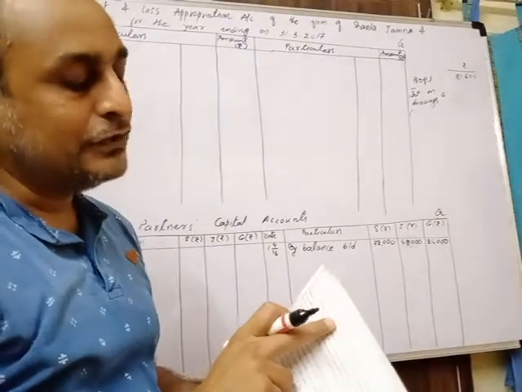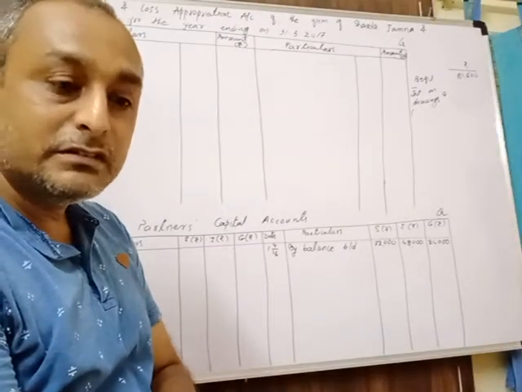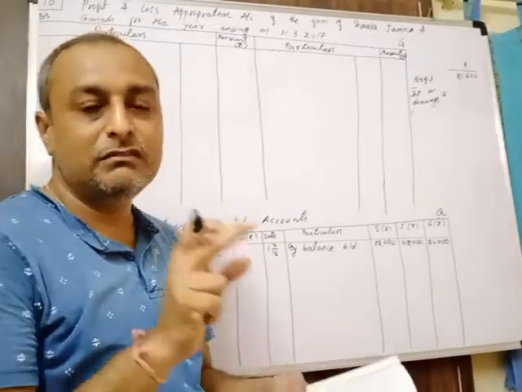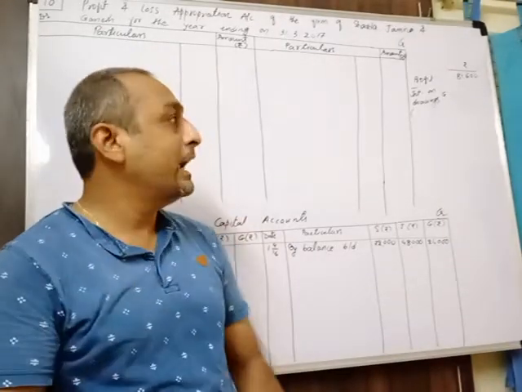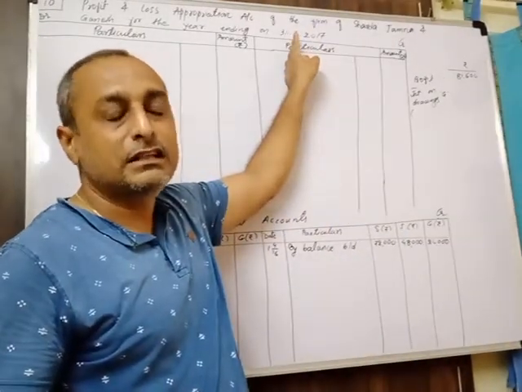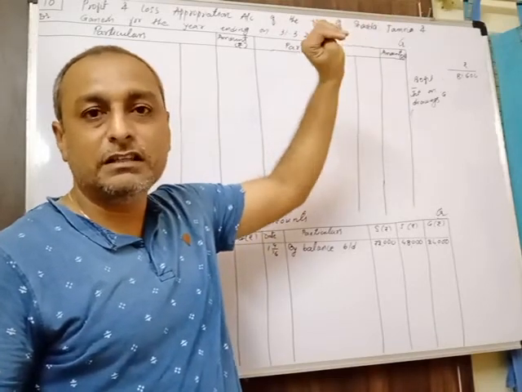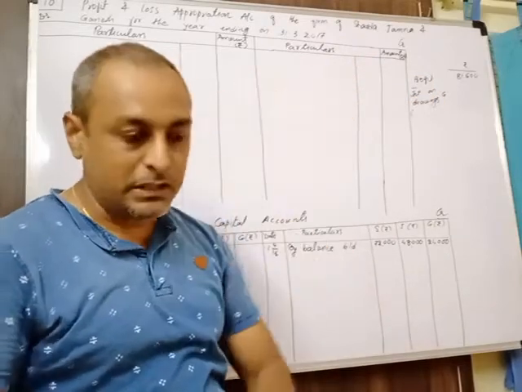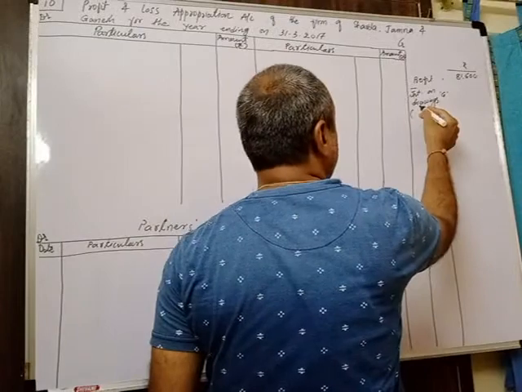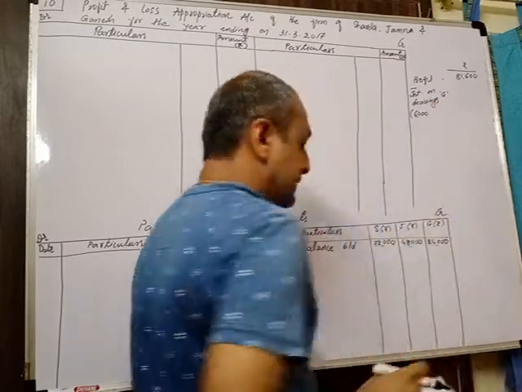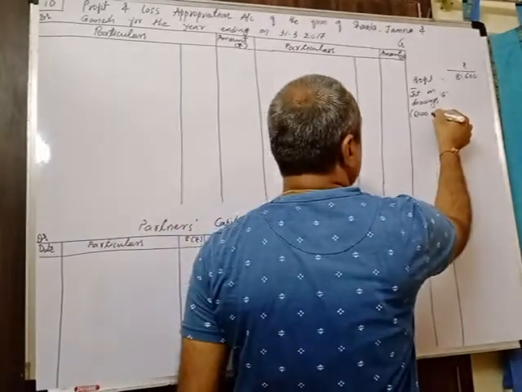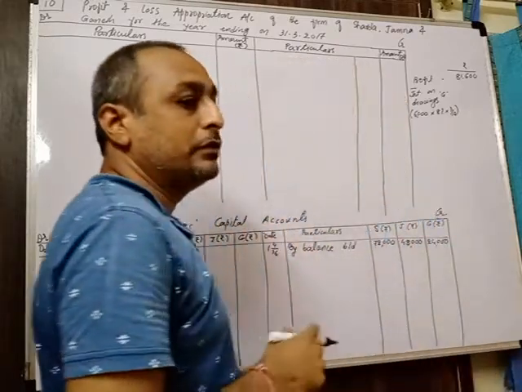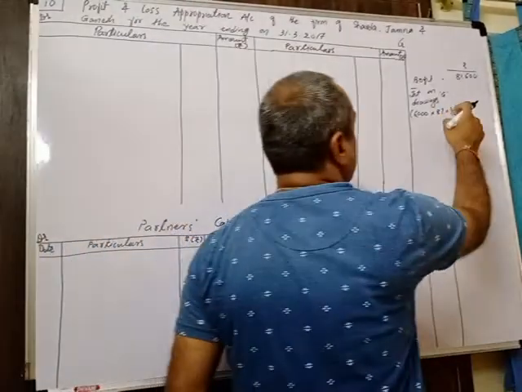Okay, that is how much we have to calculate. It is on the value 6,000, the rate of interest is 8%, and the period is given: he withdrew money on 31/12/16. From that date till the end of our period, 31/3/17, and 31/12 means end of December, so we cannot consider that. So we have to calculate interest for the period from January to March, that is only a 3 months period. So I am writing the calculation here. Amount of drawings of Ganesh is 6,000, it is mentioned. Rate of interest is 8% into 3/12.